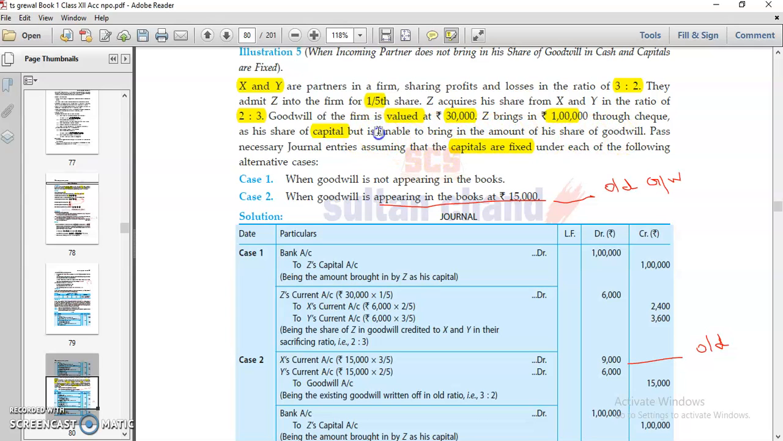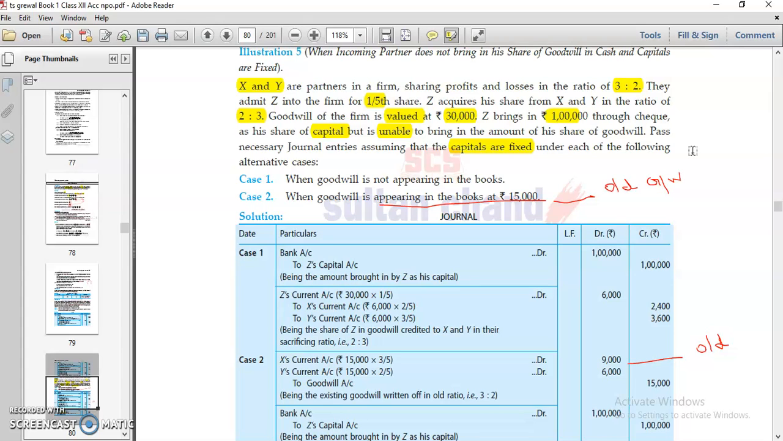Now this is the important thing: unable. It makes clear that this question does not relate to a premium, because he is not giving any share of goodwill in cash; it is specifically mentioned that he is unable to bring the amount of his share of goodwill in cash. It means we have to pass an entry other than cash, adjusting the share of his goodwill into his capital account or current account.